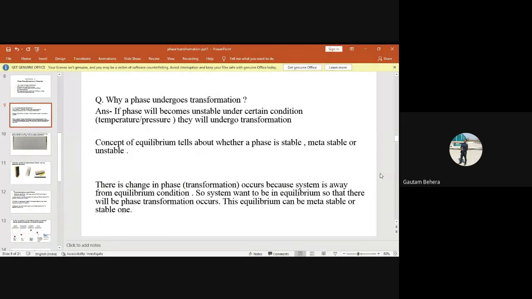So now, if you remember, anybody remember any phase in the steel which is metastable one? Consider the steel now like a thermodynamic system. Now can anybody tell me which phase is a metastable phase and which phase is a stable phase in our steel or in the iron carbon system? Martensite. Martensite, very good. So martensite is which kind of, stable or metastable? Metastable. Very good.